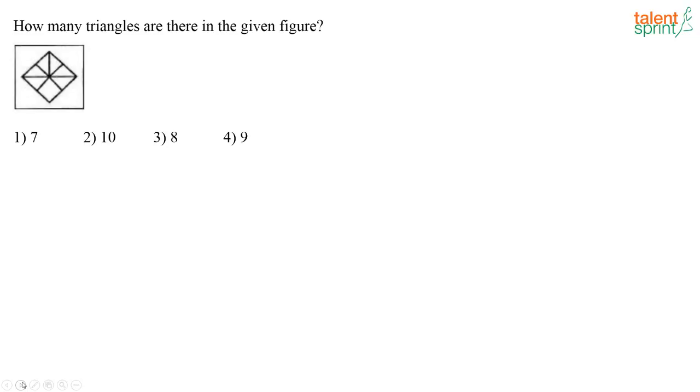How many triangles are there in the given figure? I'm looking at the smaller triangles: 1, 2, 4, 5, 6 smaller triangles are there. Then if you look at the bigger triangles, you have 6, right?